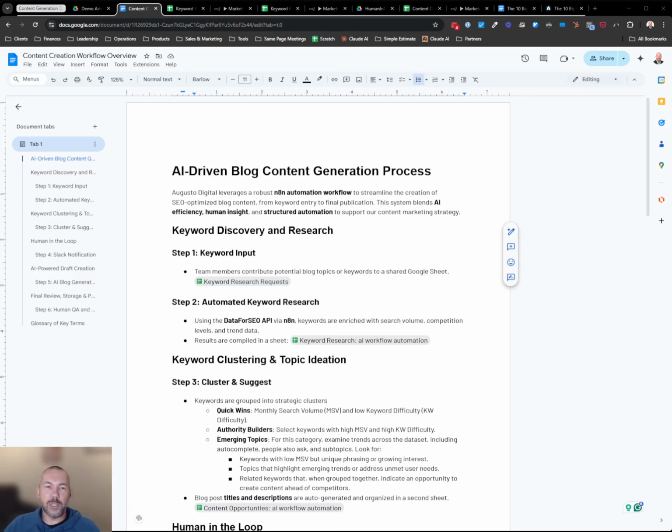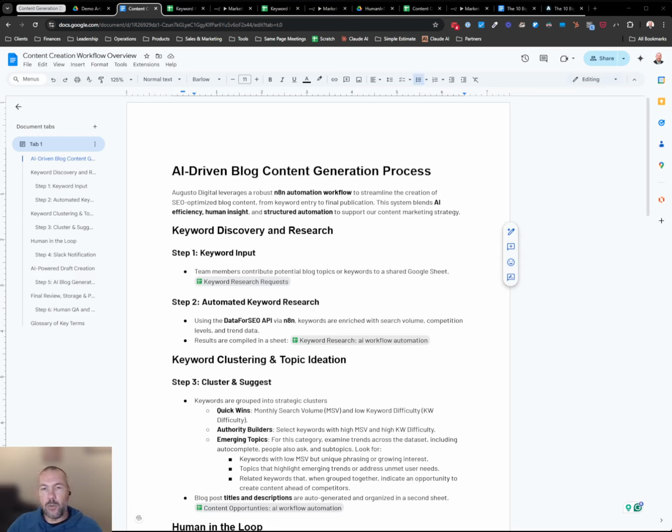And then from there, we would analyze that information, come up with a couple blog post titles and descriptions that we think would be a good idea, maybe some outlines for those blog posts. And then we would go actually write that once we decide on which one we want. And that could be a week-long process to get from a keyword, do all the research, and get to the end where we've got an article that's ready to be published. And a week would be a pretty short time frame for some of this stuff.